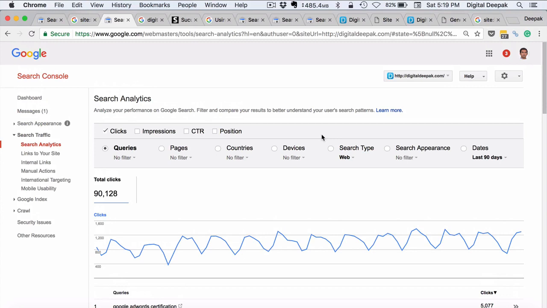When it comes to SEO, it's all about having high search volume and low competition. If you hit any keyword which has a high search volume and low competition, then you can very well go ahead and write an article about it, and once you publish it, you are going to get more search traffic from it. So that's about it in this lesson. I hope you learned how to use search analytics inside Google Webmaster Tools or Google Search Console. In the next video, I will show you a little bit more about other options that are available inside Search Console.